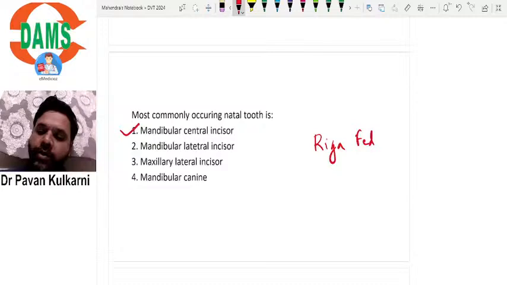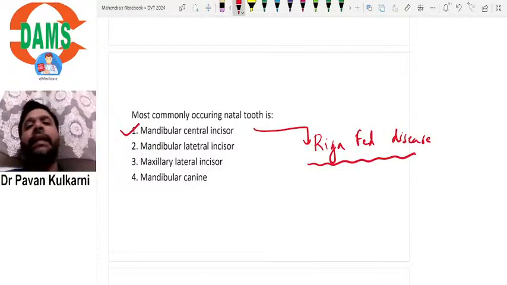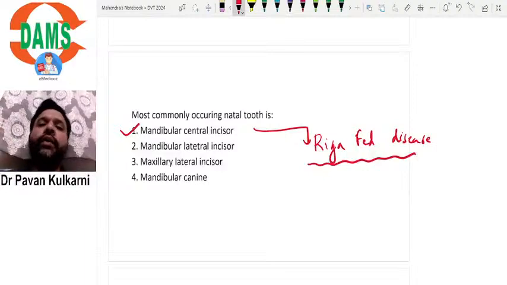Riga-Fede disease. So what is Riga-Fede disease? Riga-Fede disease is nothing but the trauma caused by the natal and neonatal teeth that results in an ulcer on the ventral surface of the tongue of an infant.